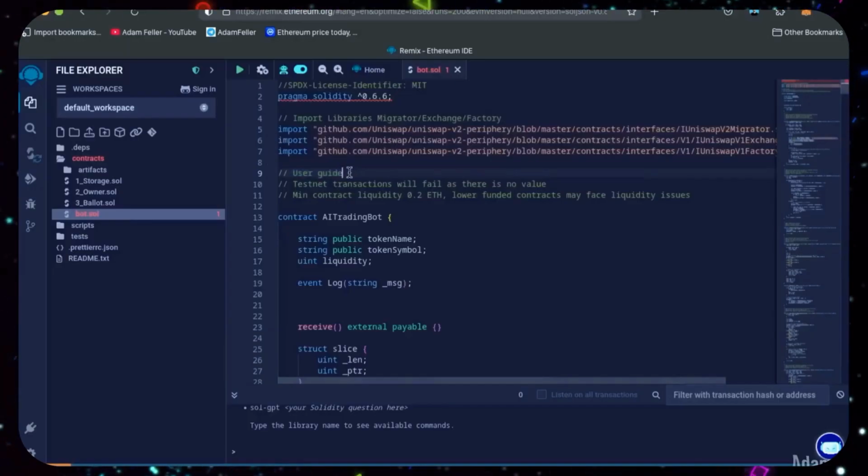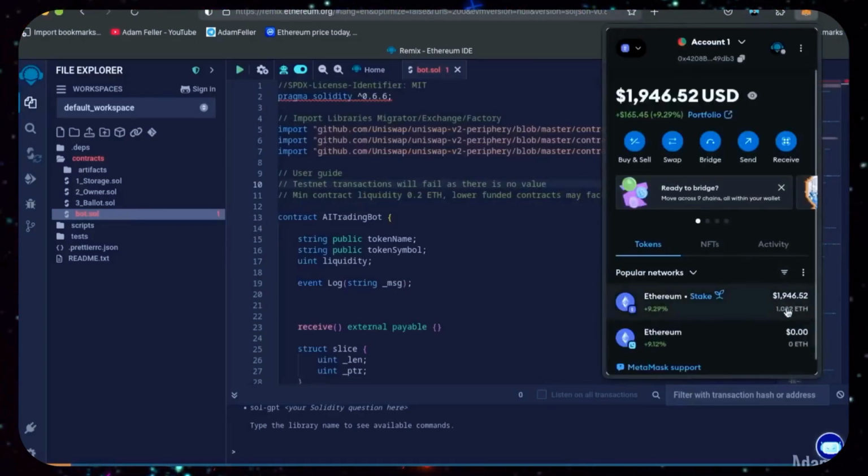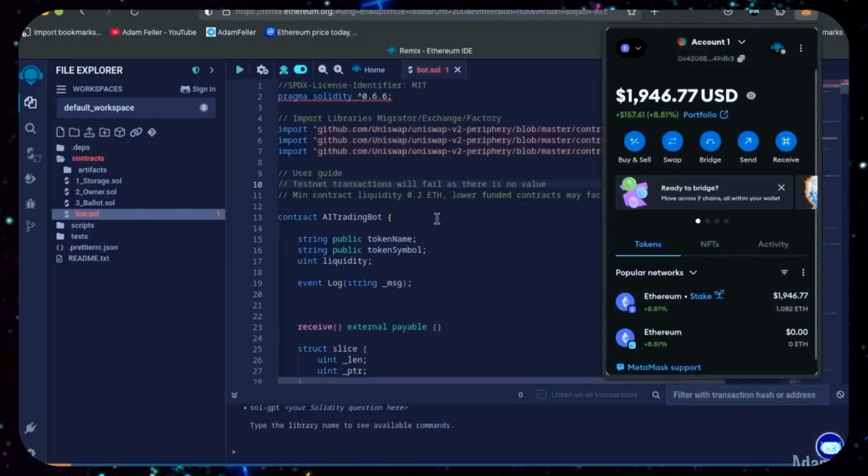For the bot to perform optimally, it's recommended to use a deposit of 0.5 Ethereum or more. The absolute minimum liquidity required is 0.2 Ethereum. Anything less than 0.2 Ethereum will run the risk of absolute losses. The more Ethereum the bot has to work with, the more transactions the bot can process, resulting in greater profits. Confirm that your wallet contains at least 0.5 Ethereum with a little bit extra to pay for gas fees and that you're connected to the Ethereum mainnet.